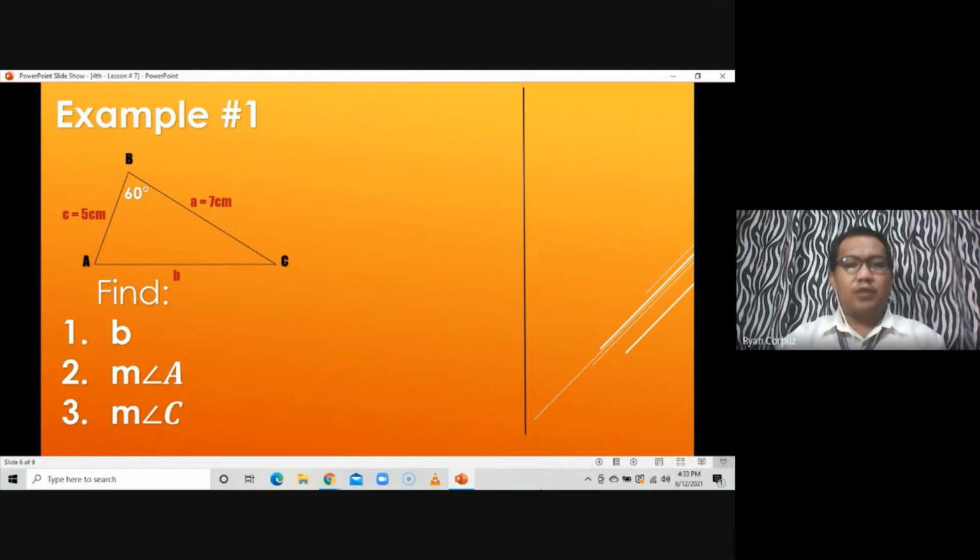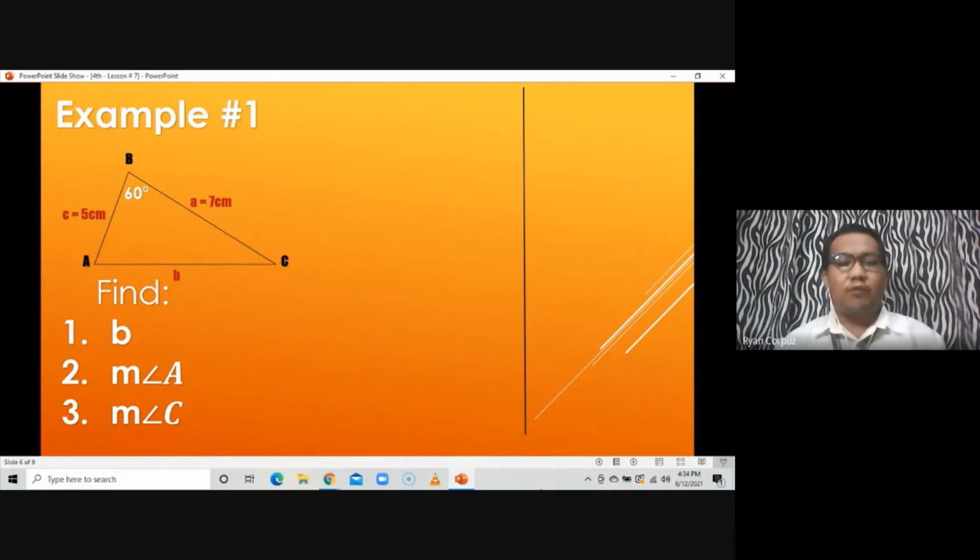For the sides, you are going to round off the answer to 2 decimal places, while for the angles, you are going to round it to the nearest degree. Hindi na natin specified kung ano yung exact value ng measure of the angle, basta nakaround off siya to the nearest degree.